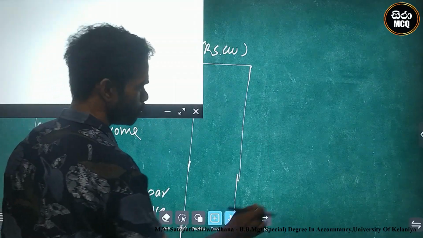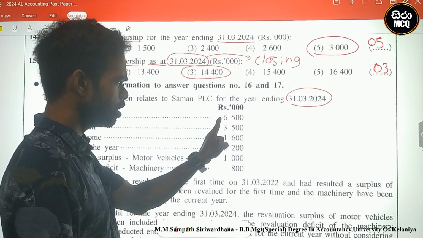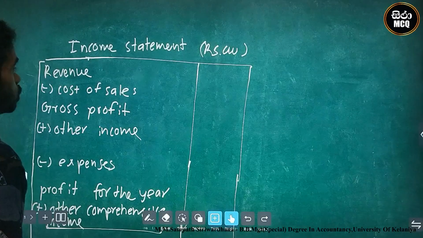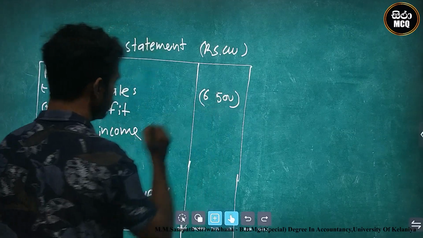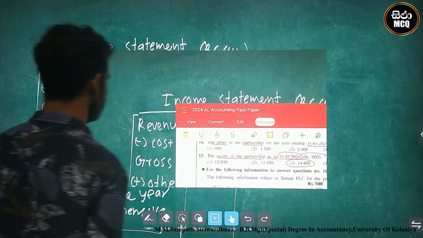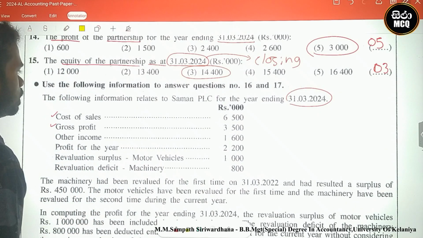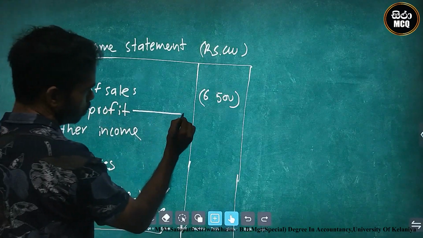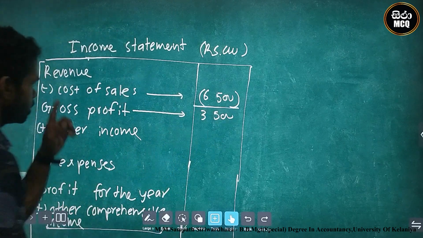You can read the question clearly. Look here. Cost of sales 6,500. We can clearly write this cost of sales, 6,500, which should be deducted. Okay, this is the deduction. What's the next point? The next point is gross profit, which is 3,500. You can find the revenue.